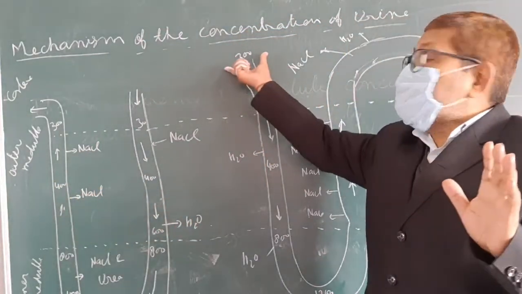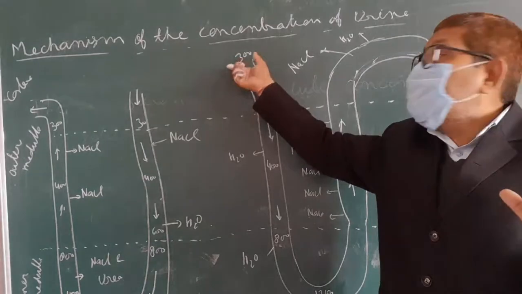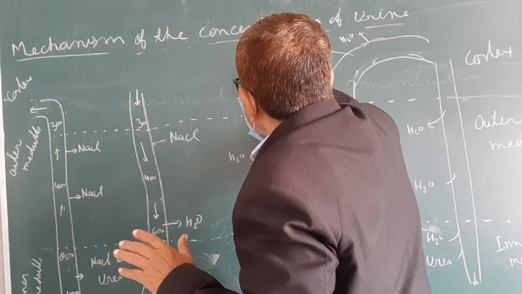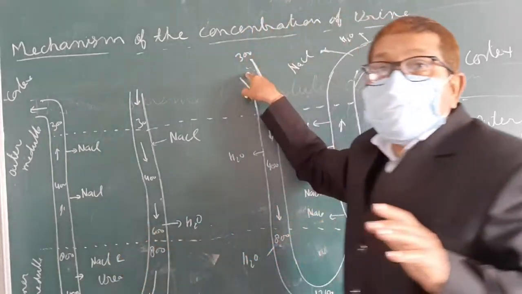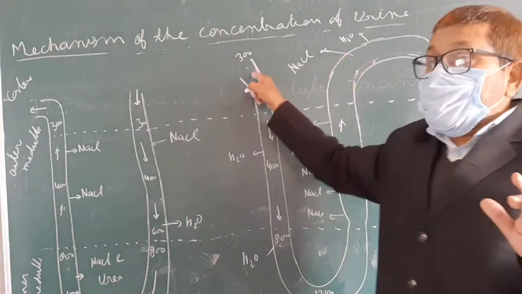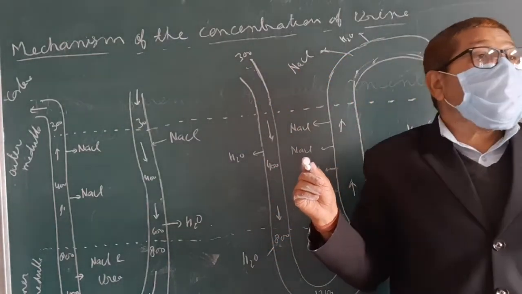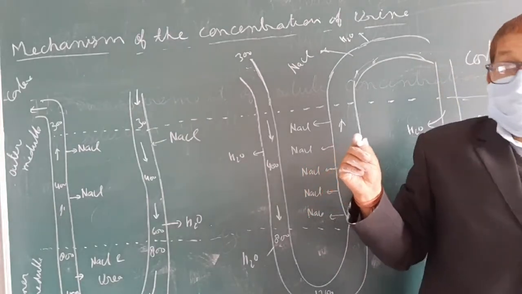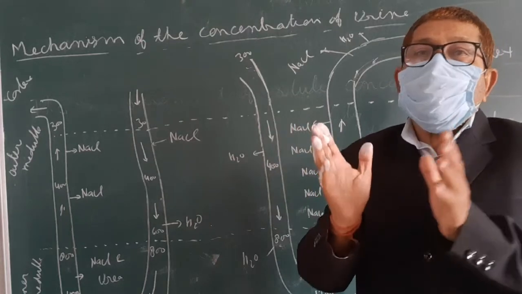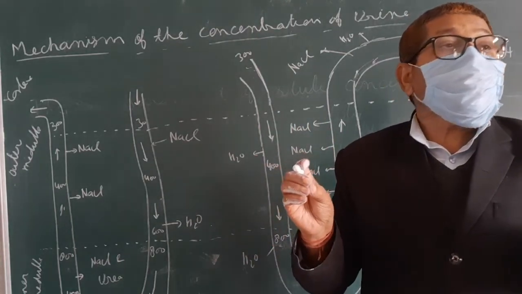So when this is the nephric filtrate, this is the proximal convoluted tubule, and this one is the distal convoluted tubule. The proximal convoluted tubule receives the filtrate from the Bowman's capsule. The nephric filtrate contains a huge amount of water and useful substances.